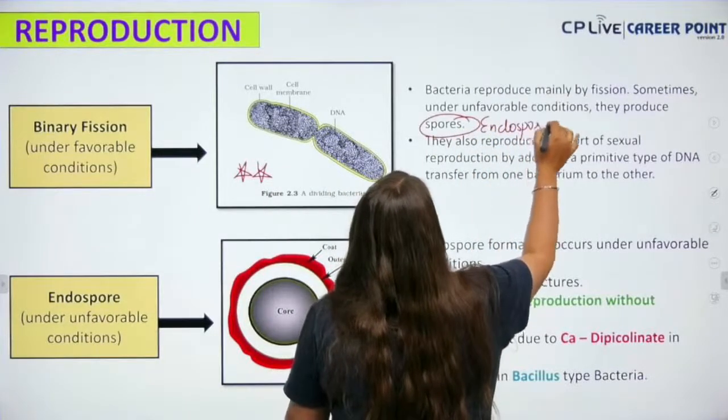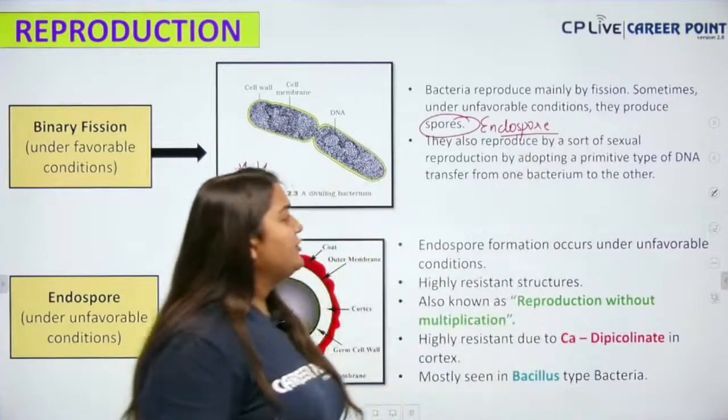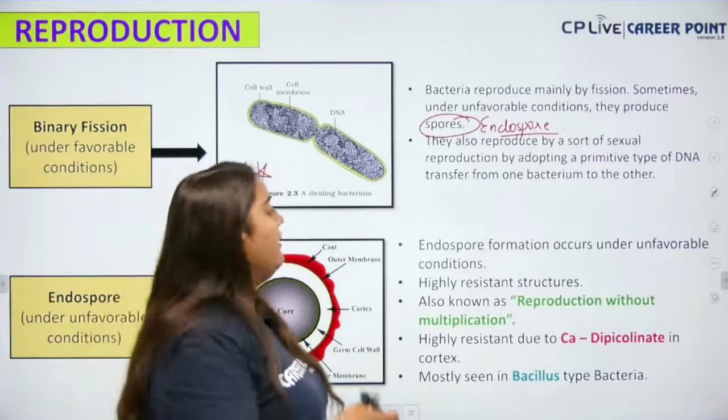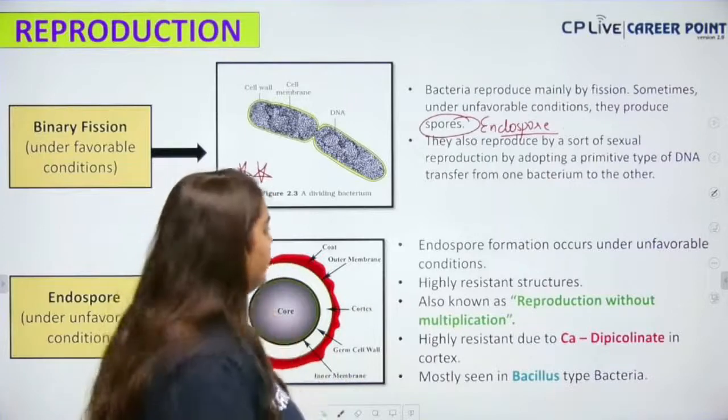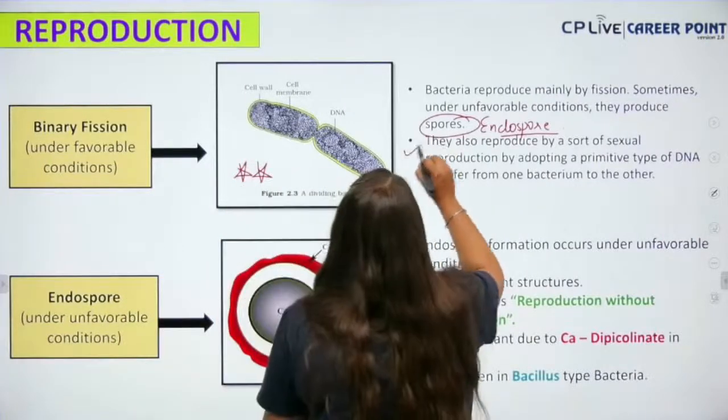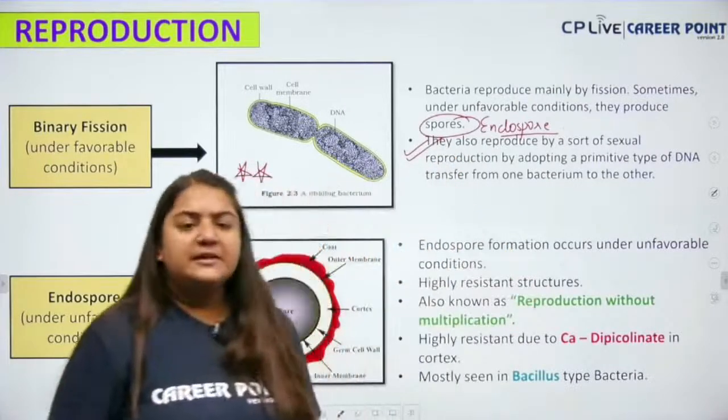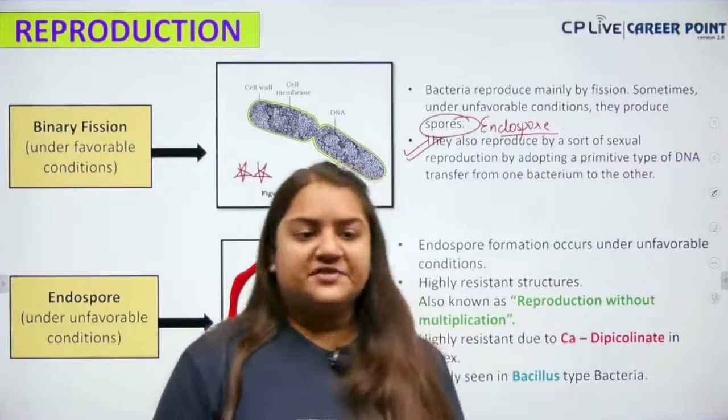Okay. Next up we have, they also reproduce by a sort of sexual reproduction, by adopting a primitive type of DNA transfer from one bacterium to another. So, they also show sexual reproduction, but the sexual reproduction is of primitive type.